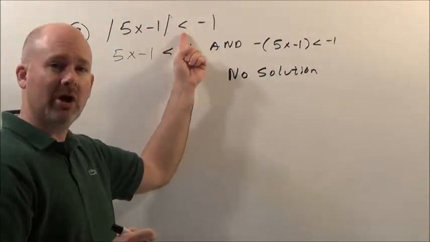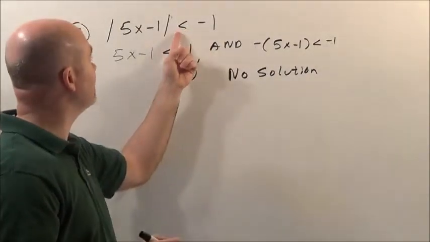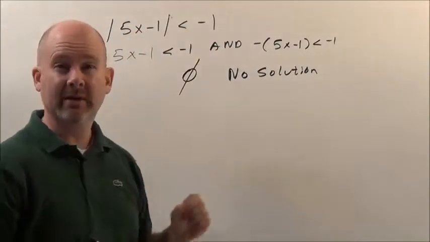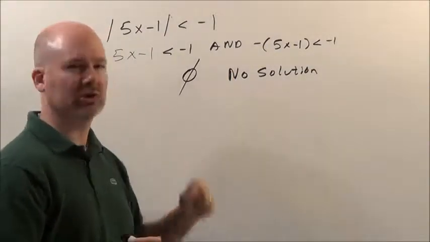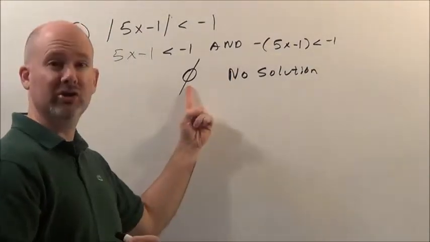However, you should jump at the opportunity as soon as you see this. When you see an absolute value smaller than a negative number, you should know that can't happen. So in this case, we would write no solution down on our paper, or the null set.